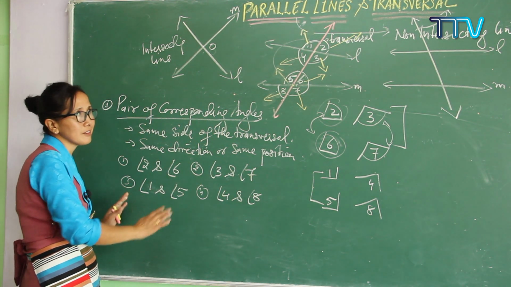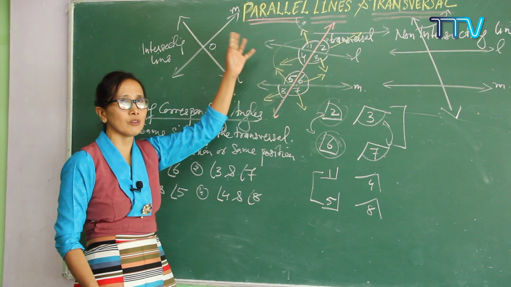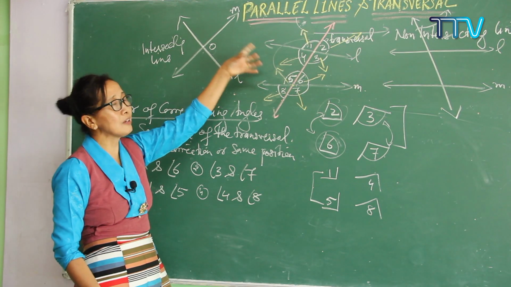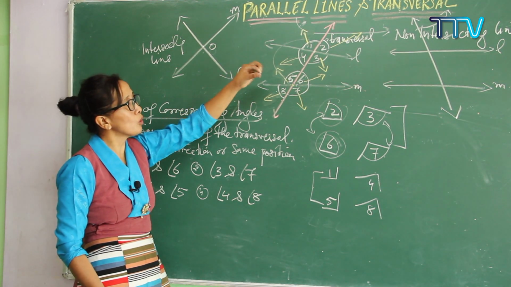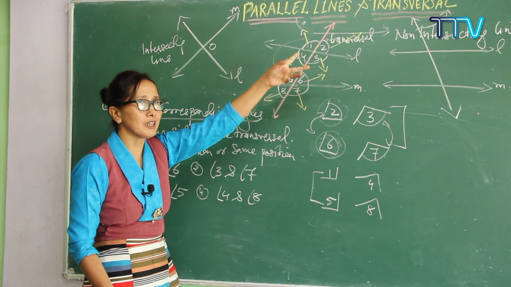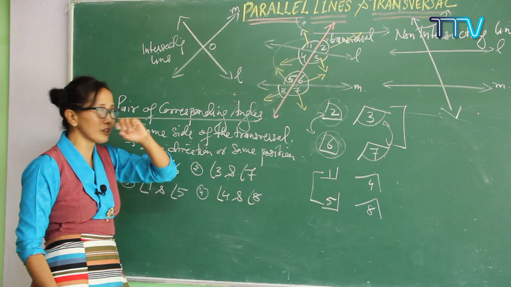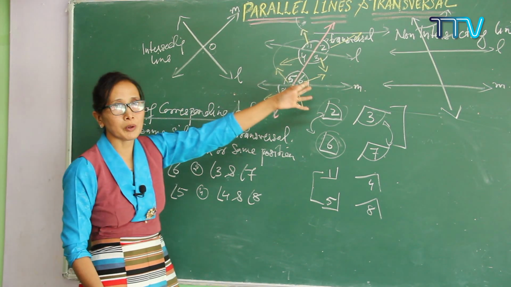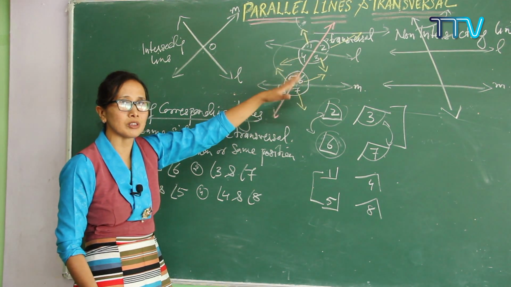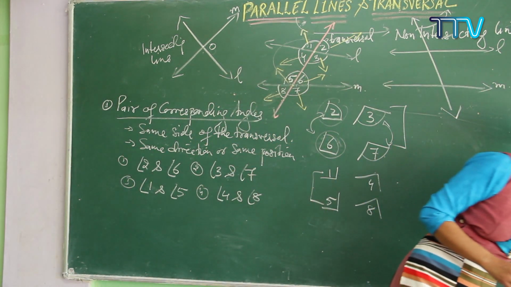So you have to recognize in this way. You don't have to look at the position; it is easy to look at the directions. If you are clear with the directions, you just have to check which direction the ray is going. If it is the same direction, then these are a pair of corresponding angles. You can recognize easily through this. Understood? So the first is done, and now we are moving towards the second one, that is pairs of alternate interior angles.